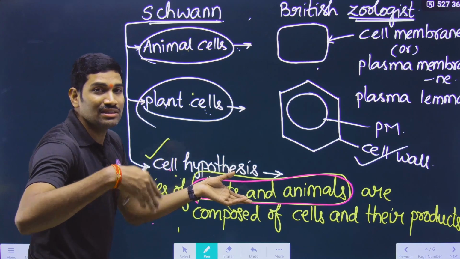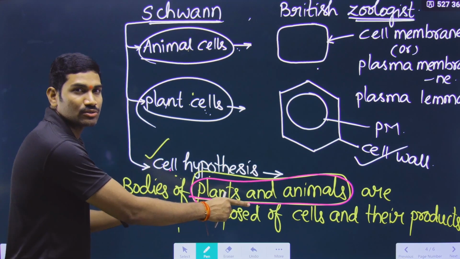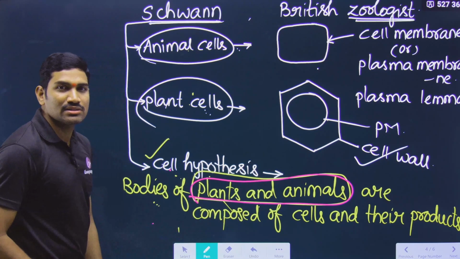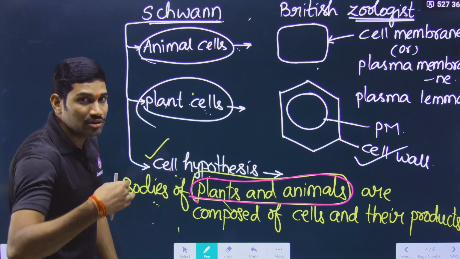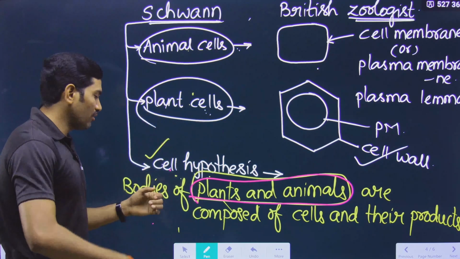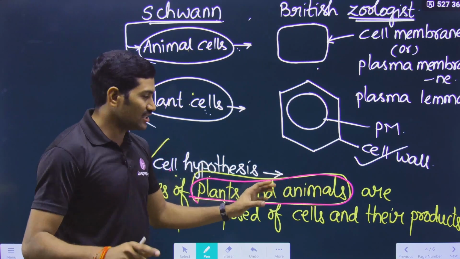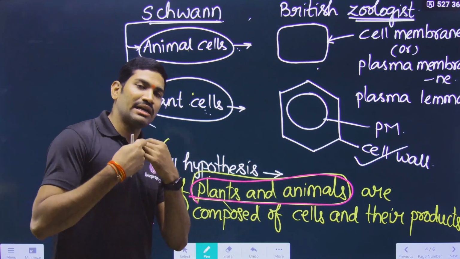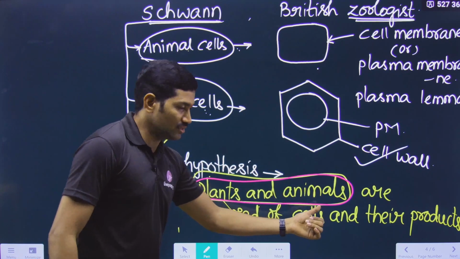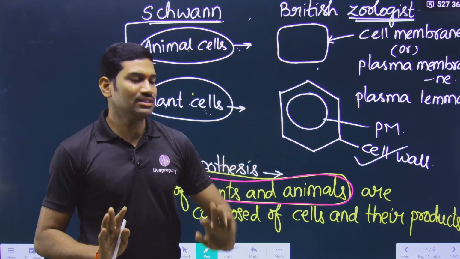When they changed this into cell theory, they also changed this particular statement. In the original cell hypothesis there were only plants and animals. But in the cell theory, they applied it to all organisms. So in the cell theory, bodies of all the organisms. Please understand this, this is the change. Not just plants and animals, any organism. So bodies of all the organisms are composed of cells and their products. In this way the sentence was changed.